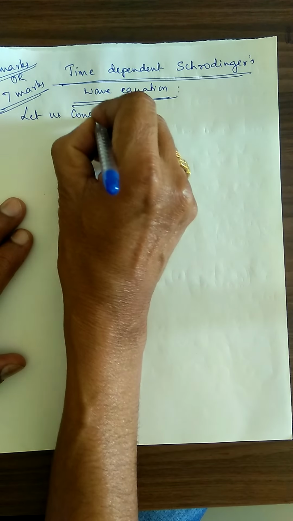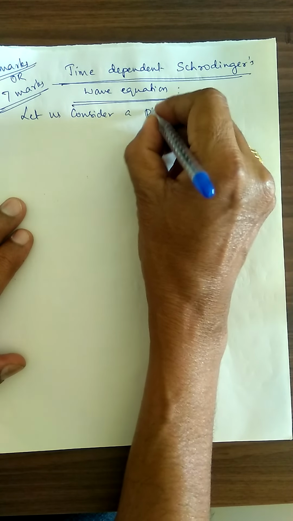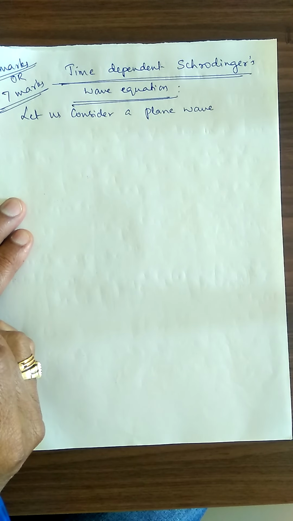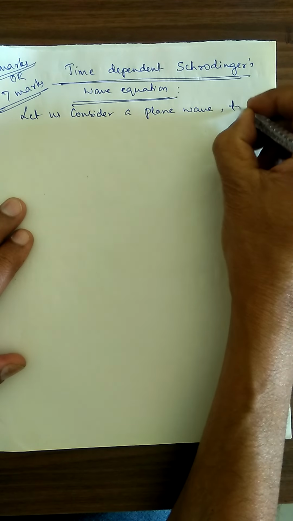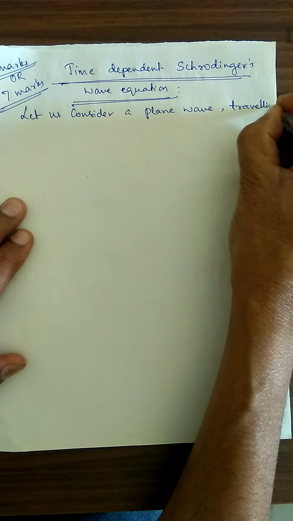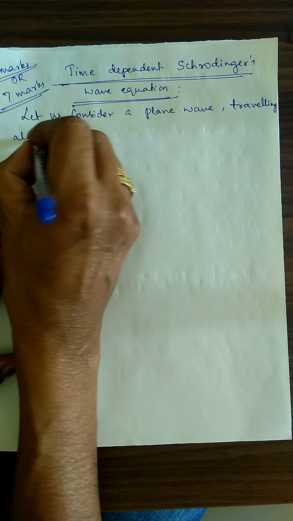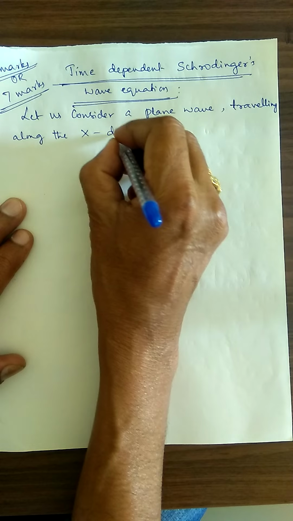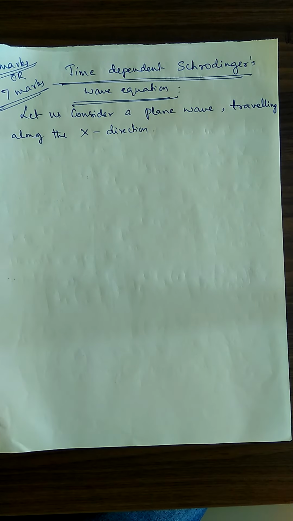Let us consider a plane wave traveling along the x-axis. It moves along the x direction.